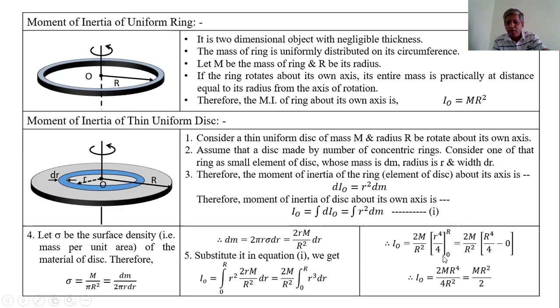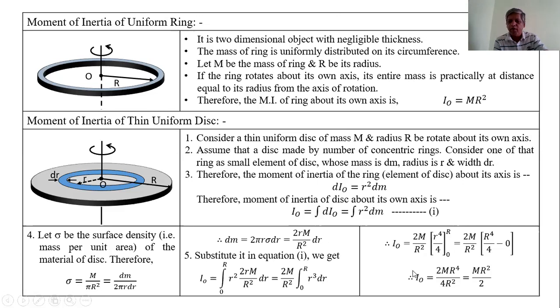And here 0 and R are the limits of the changing radius of the ring. The lowest limit is 0 and the highest limit is R. Therefore, that is equal to 2M upon capital R square into bracket. Instead of small r, we write the upper limit capital R, that is capital R raised to 4 upon 4, minus, substituting the lower limit 0 instead of r, that means 0 raised to 4 upon 4, that is 0 here.